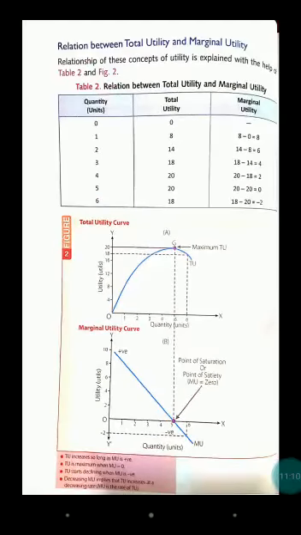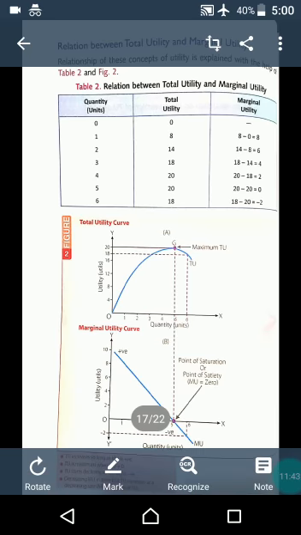TU increases so long as MU is positive. When our MU falls, but it should fall in a positive manner, TU increases. When TU reaches maximum, MU equals 0. Then TU starts declining. When TU starts declining, MU becomes negative. So there are three basic relationships. When TU increases, MU falls but is positive. When TU reaches maximum, MU reaches 0. When TU starts falling, MU becomes negative.